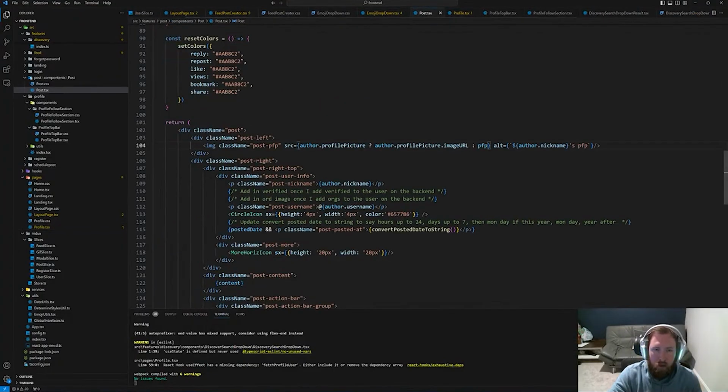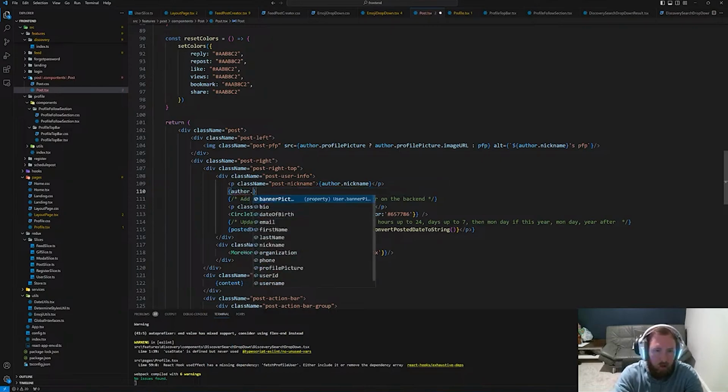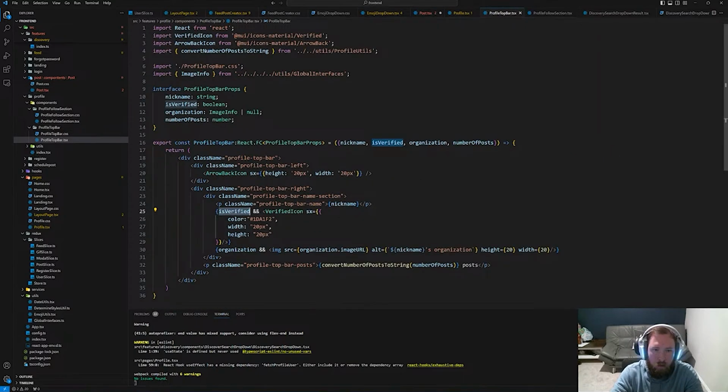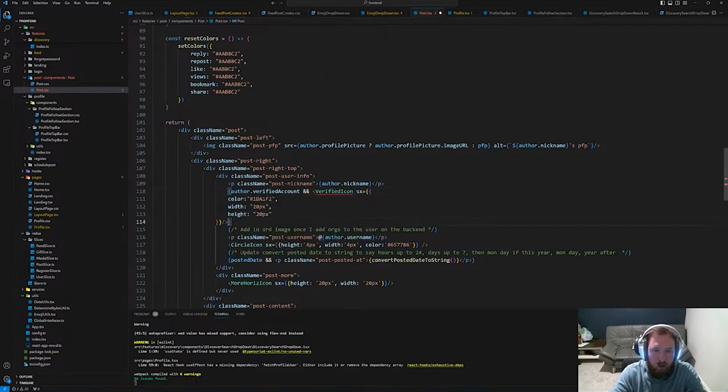Let's go into post.tsx. So add verified, once I add verified to the user. So let's just go ahead and do this. Here we'll say we should have the author, right? Author dot verified account. And then I want the verified icon. So this was in, I guess, the top bar. I'm just going to grab this verified icon. It's 20 by 20, and that should be fine. Now we go back to our post, paste that in, clean this up.